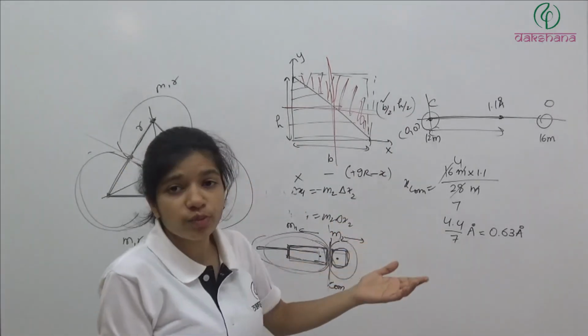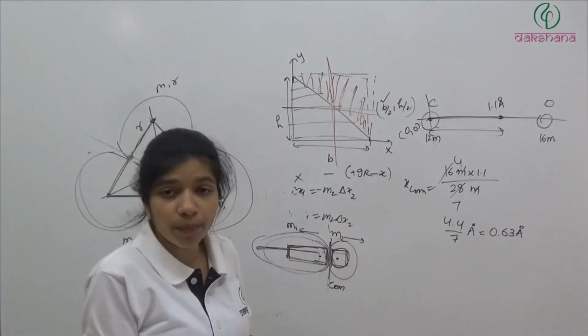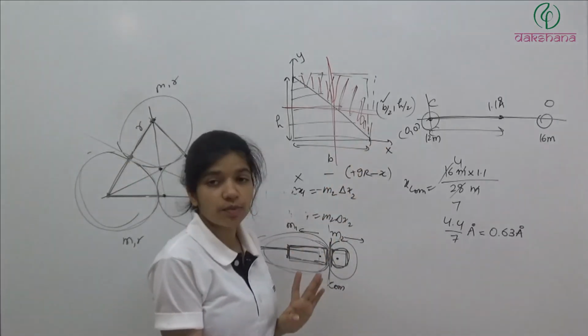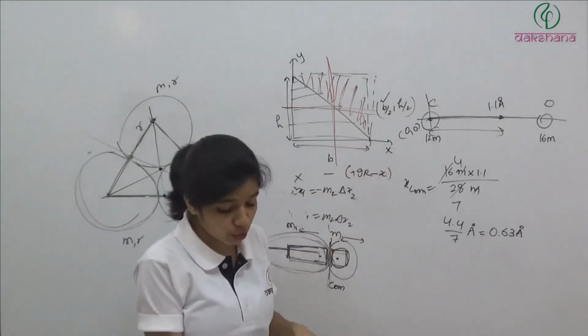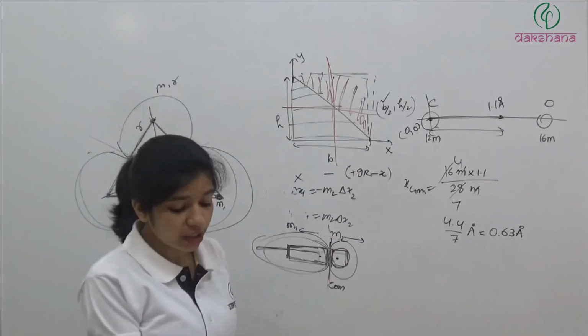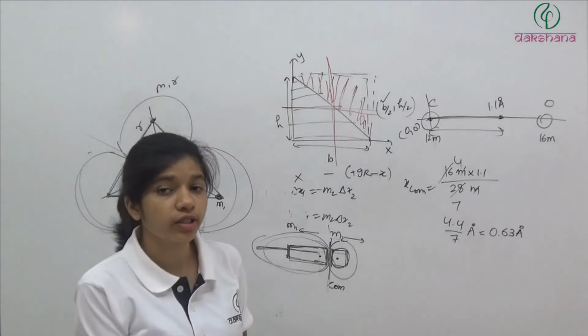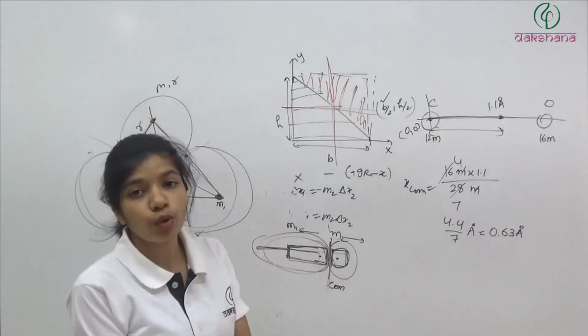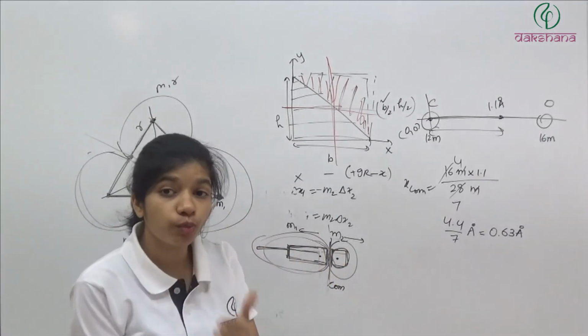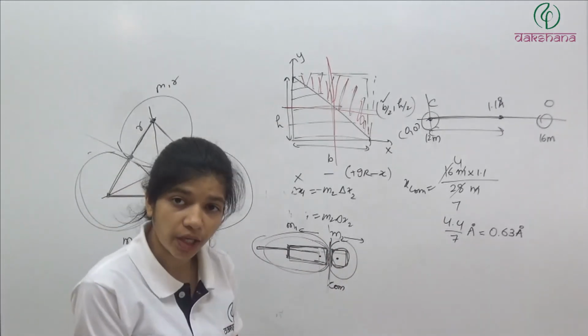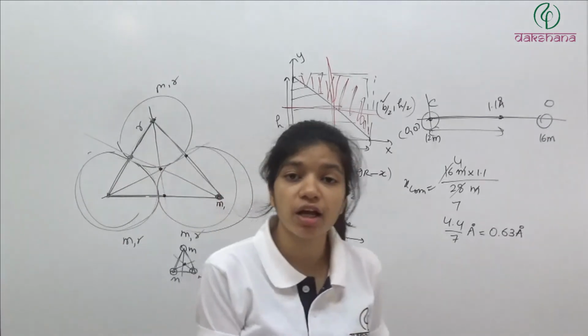Fourth is x is equal to h by 3 and y is equal to b by 3. So x must be less than b by 2. So यहाँ पे हमारे पास है b by 3 and y must be less than h by 2. So here we have h by 3 in third option. And fourth में है x is equal to h by 3 and y is equal to b by 3. Now here x is equal to h by 3 आने के लिए and y is equal to b by 3 आने के लिए we should have some relation between b and h, जो कि यहाँ पे गिवन हमें नहीं है. तो सिंपली आपका जो आंसर आएगा वो थर्ड होगा.